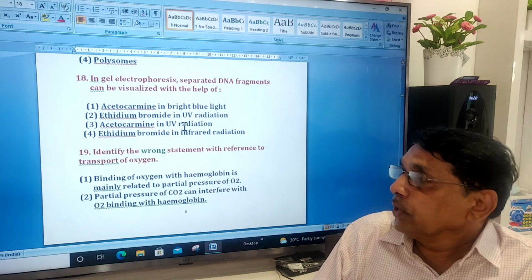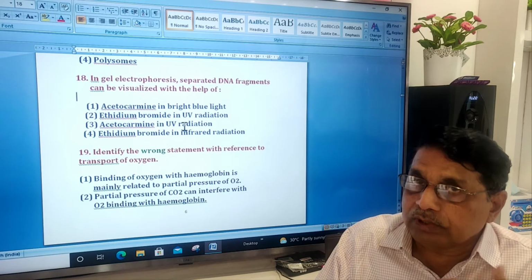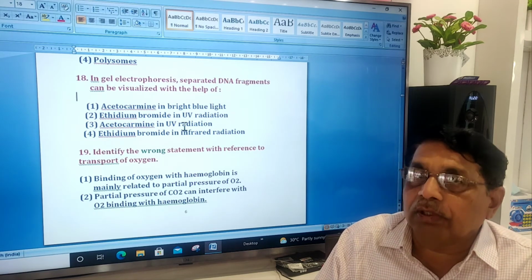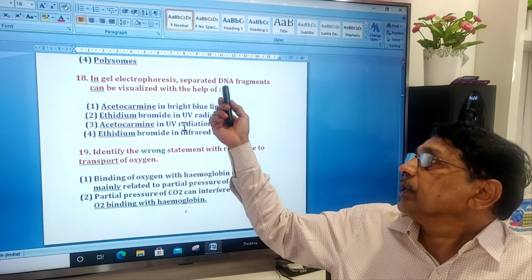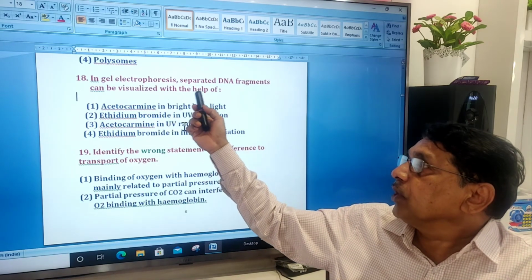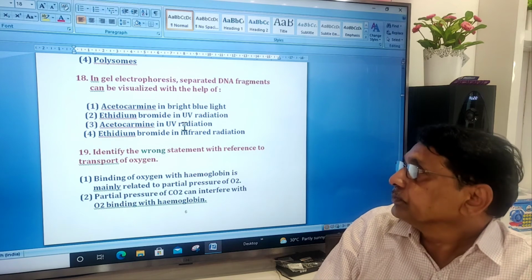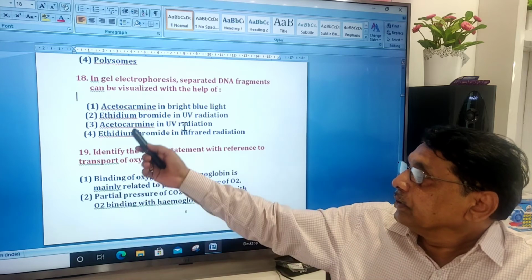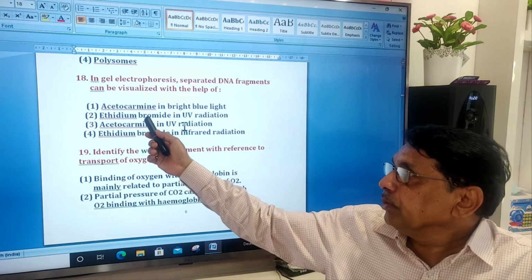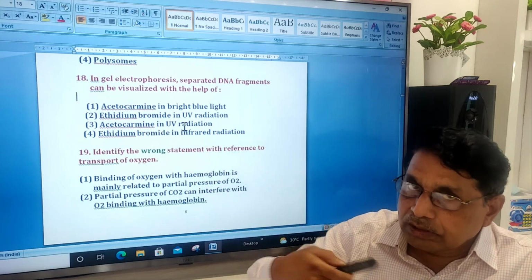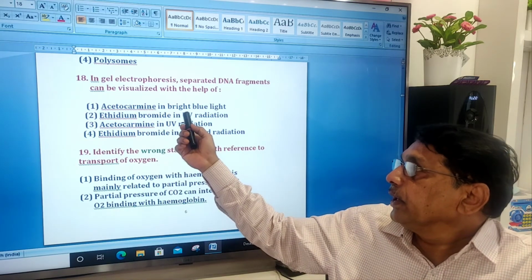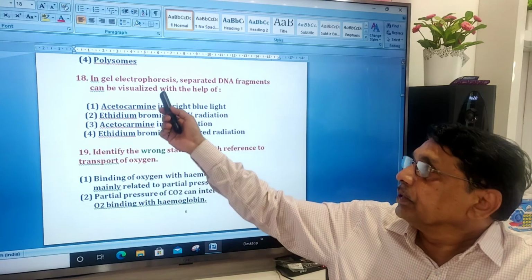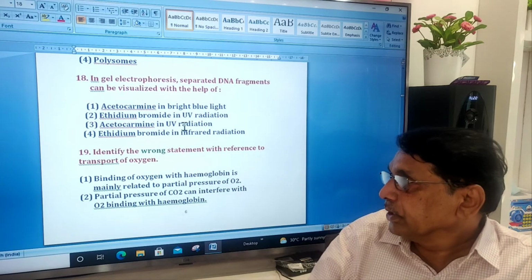In gel electrophoresis, molecules are separated depending upon the molecular weight and the charge. Separated DNA fragments can be visualized with the help of, see, this is the second, ethidium bromide. The bands get stained and are visualized under UV radiation. The second one is correct.